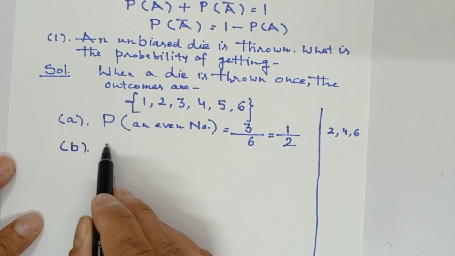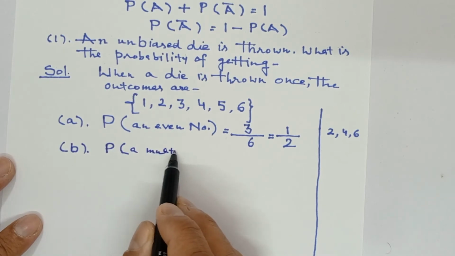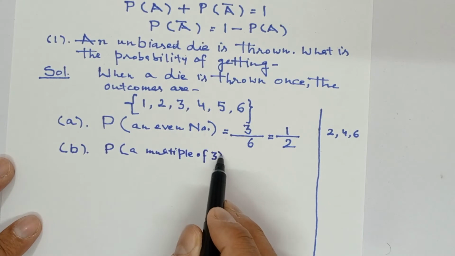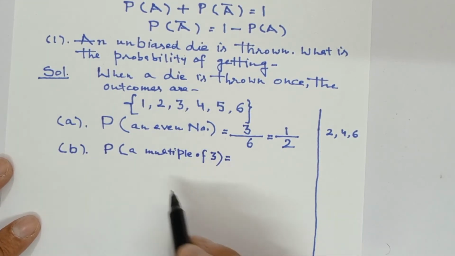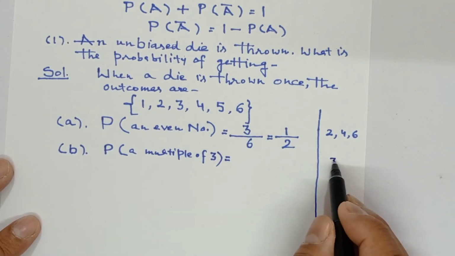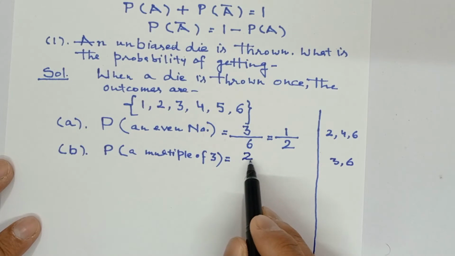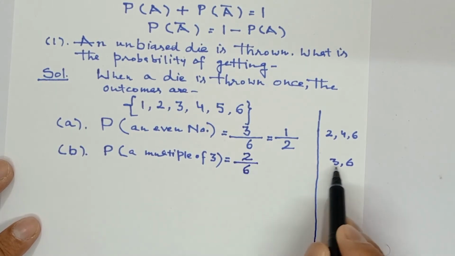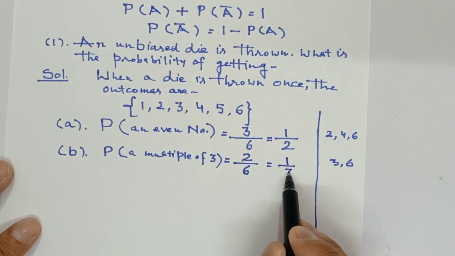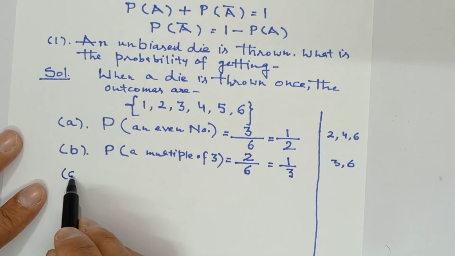Next part, probability of a multiple of 3. A multiple of 3. So the numbers which come in the table of 3, those are the multiples of 3. So 1 will be 3 and 1 will be 6. I have written it in rough work. So these are 2 upon 6 because there are only 2 outcomes. So 2 ones are 2, 2 threes are 6. Cancellation is important, right?